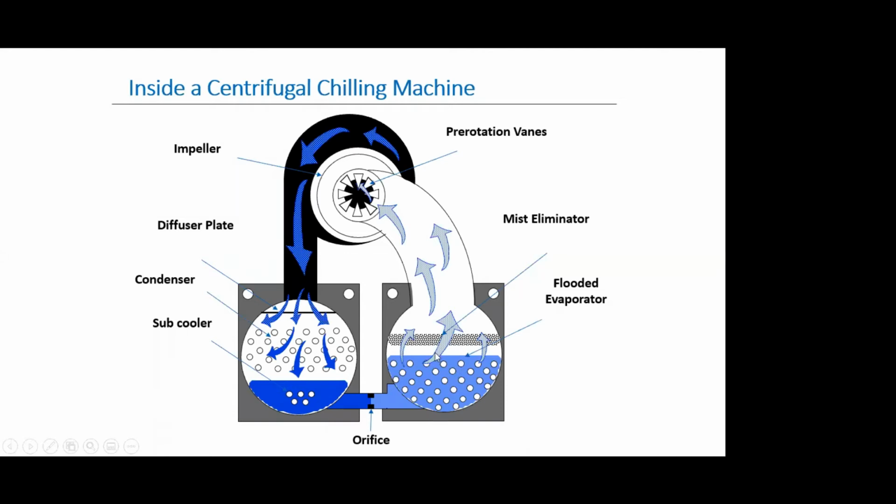What you see here is the evaporator, where these white circles are the chill water tubes through which water passes, and the refrigerant evaporates, taking the heat out of the water and reducing its temperature from about 12 degrees C to about 6 degrees C. And then it gets into the compressor, where the isentropic compression takes place.